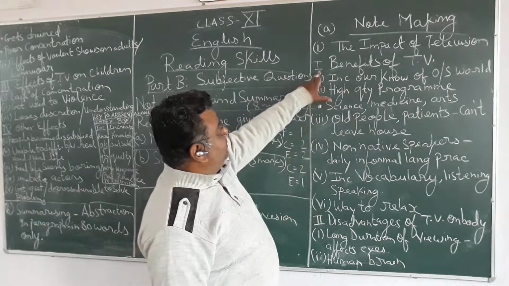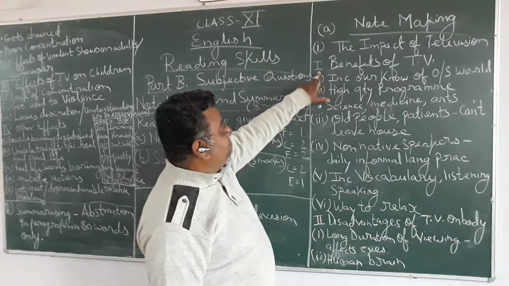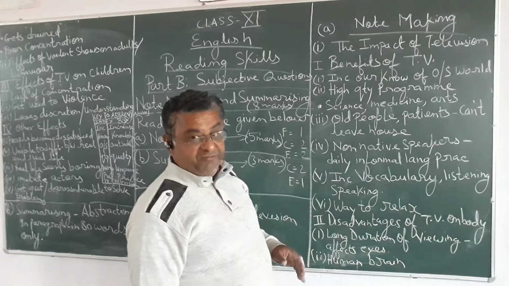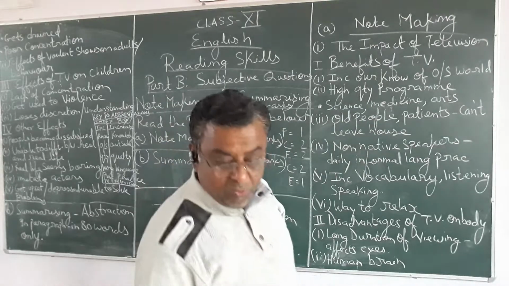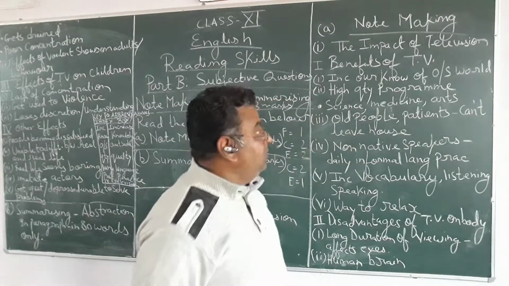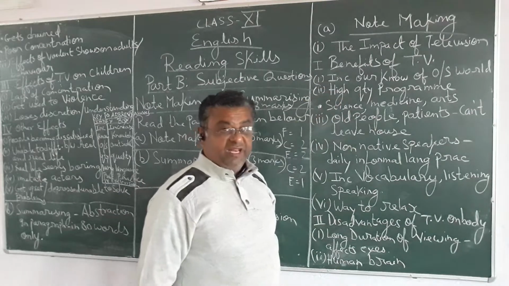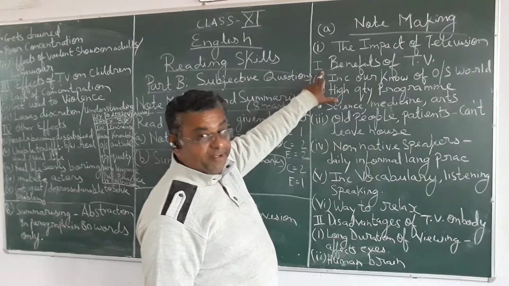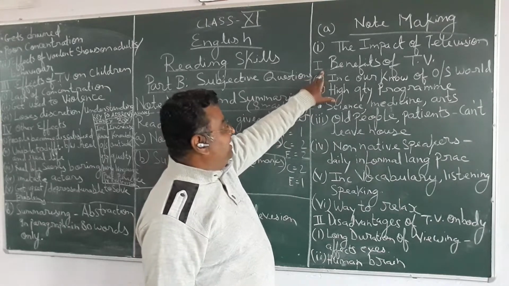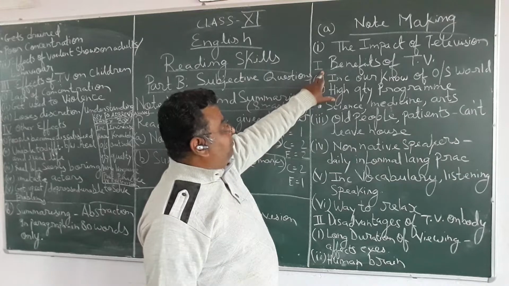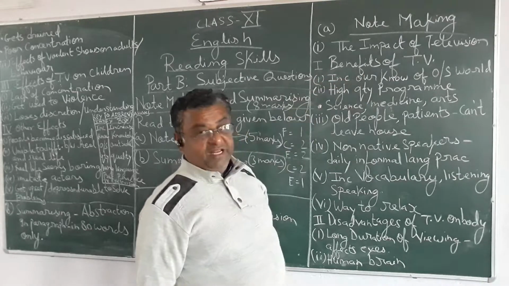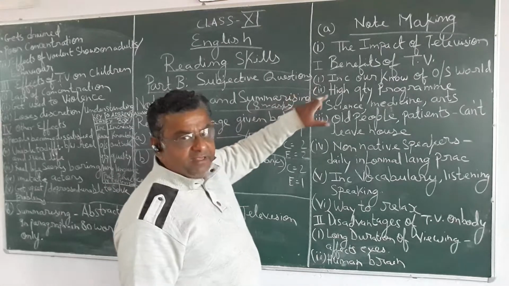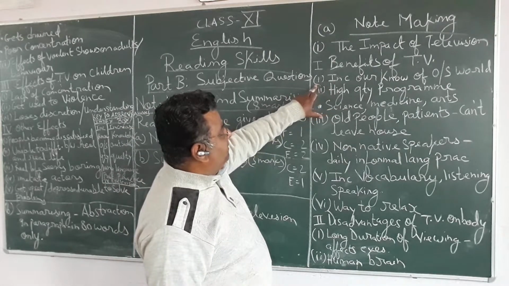Now see the main heading. You have mentioned the main heading, benefits of TV. Now what are the advantages of TV? You are talking about benefits of television, advantages of television, in point number 1, main heading. In Roman numerals, in the main heading you have given point number 1, benefits of television. Now you are using the subheading.